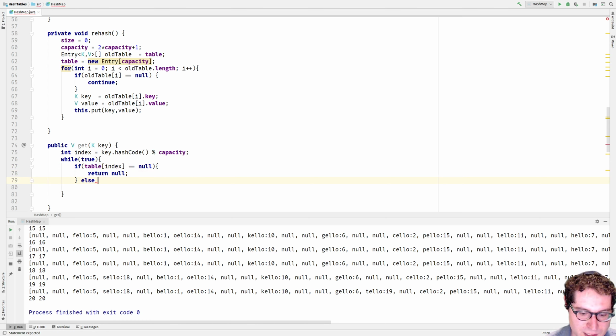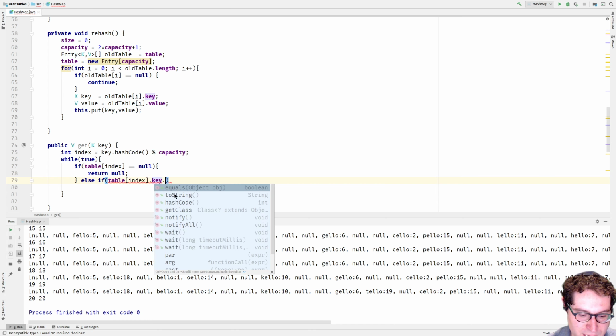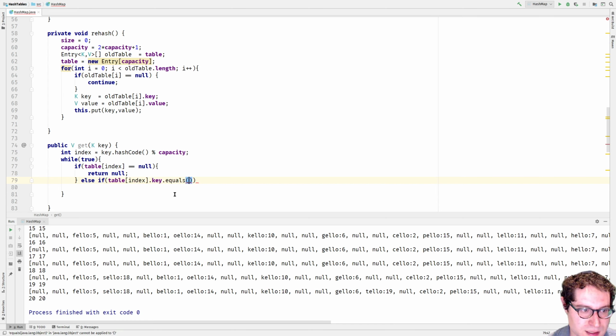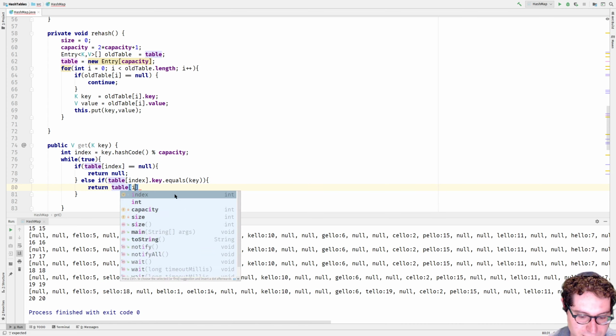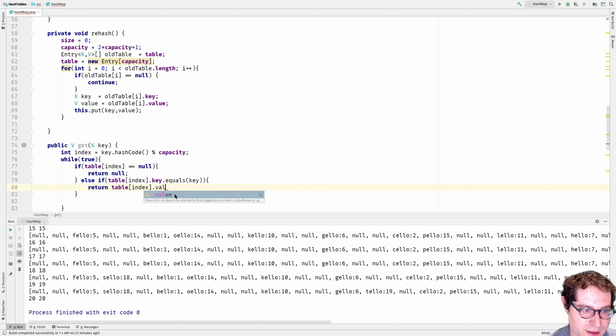Else, if table index dot key dot equals the key that I'm looking for, return table index dot value.